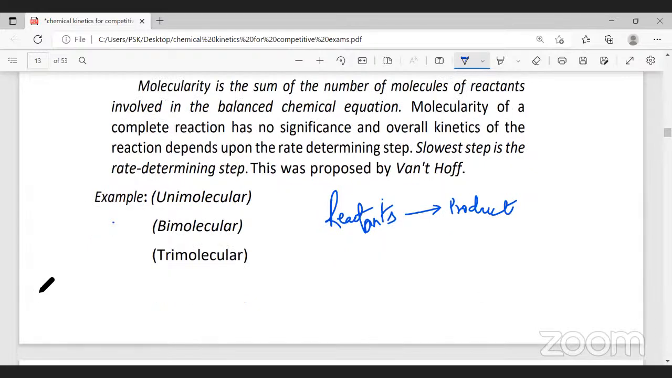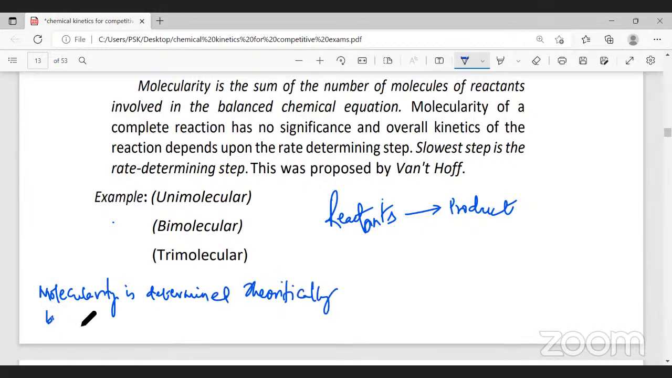Now, what is this molecularity? Firstly, remember molecularity is determined theoretically by completely balanced equation. Now, molecularity is determined theoretically by completely balanced equation. Now, what is this molecularity? Now, we understood that without reactants, the reaction cannot take place. Without reactants, product cannot be formed.